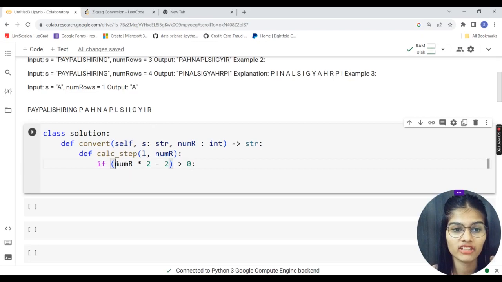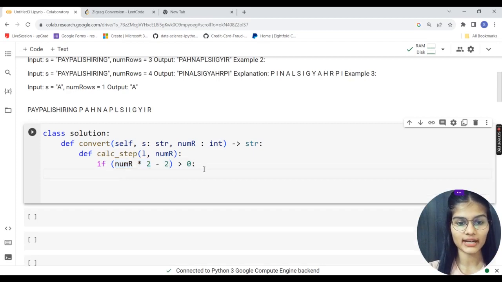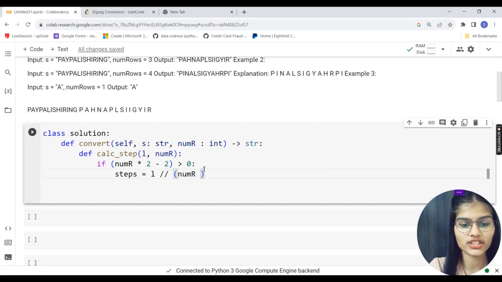I am just trying to check what the total number I am getting is, if that is greater than 0, right? If that is greater than 0, in that particular case, I am going to take steps as a variable, and I'm going to assign it the length, double slash, in the bracket numRows multiplied by 2, subtracted by 2.